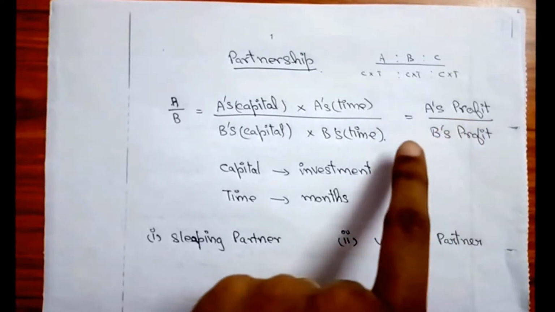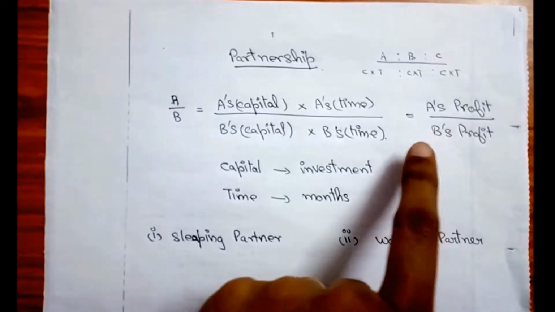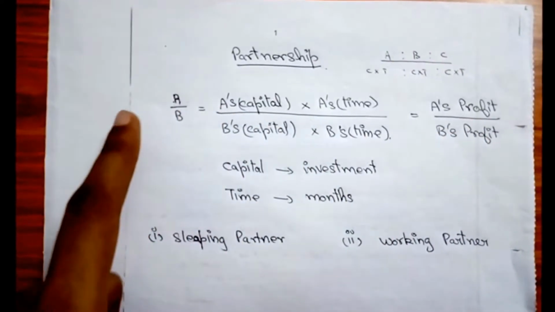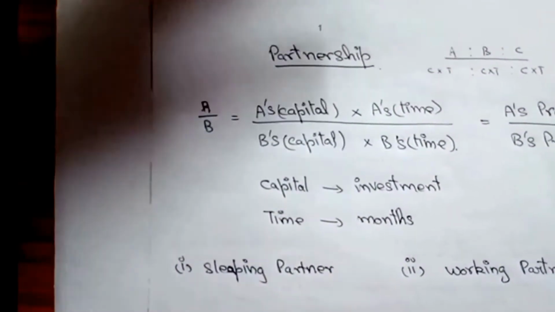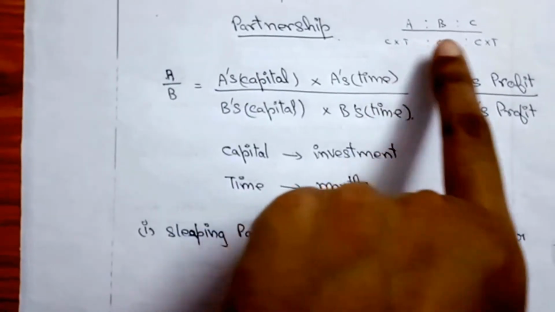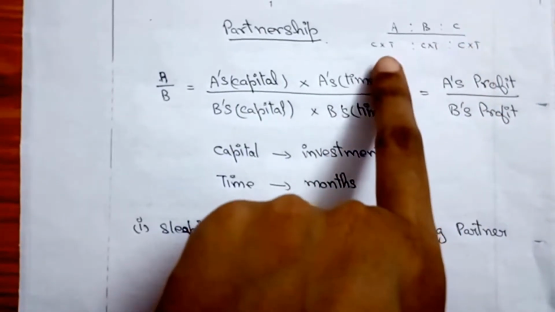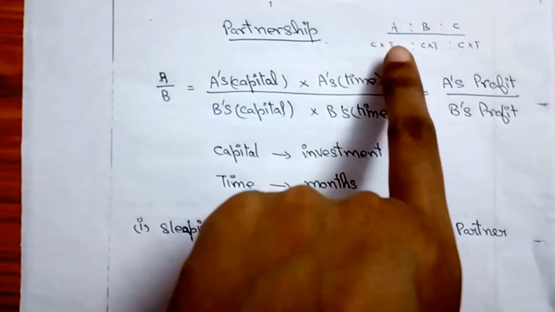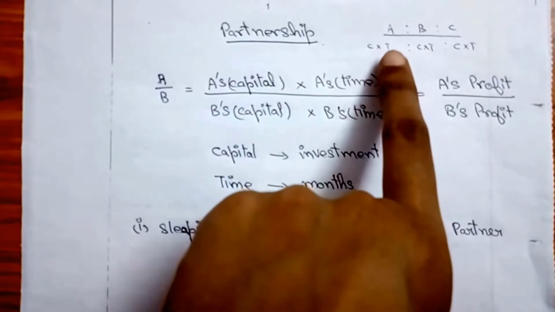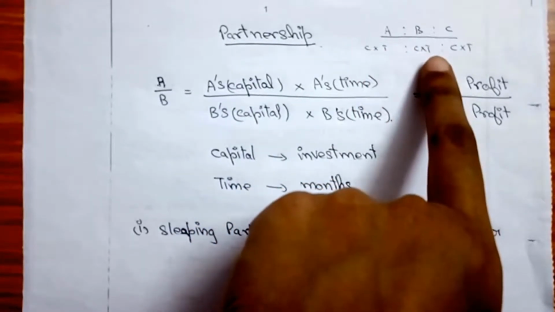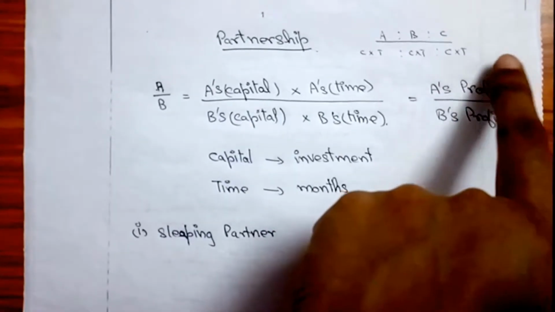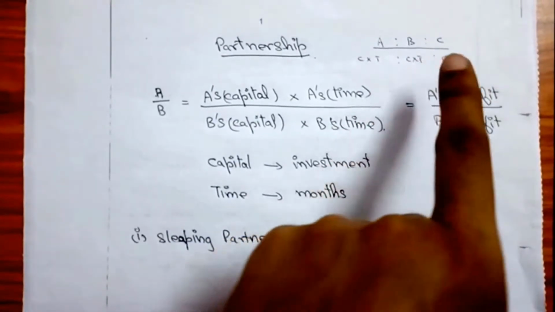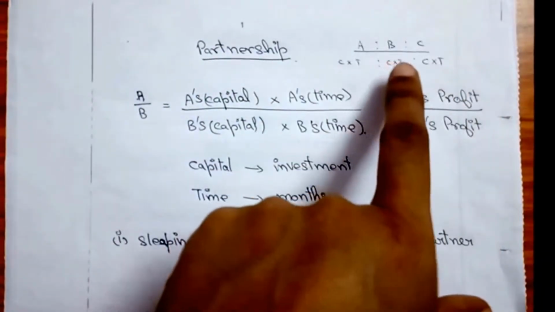This gives you a ratio of A and B. You can also write it as A is to B. Here I have three variables, so I have written them in ratio form. In ratios, I have multiplied A's capital into A's time, B's capital into B's time, C's capital into C's time. Even if they have given more than three values, you can use this method.